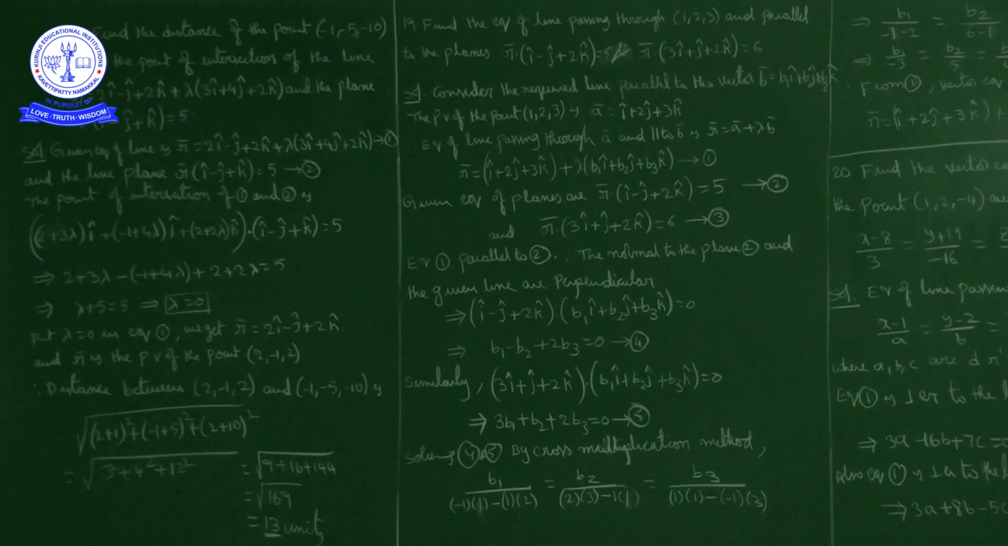Hello students, now we are discussing three-dimensional geometry, miscellaneous exercise problems. Question number 18: find the distance of the point (-1, -5, -10) from the point of intersection of the line,